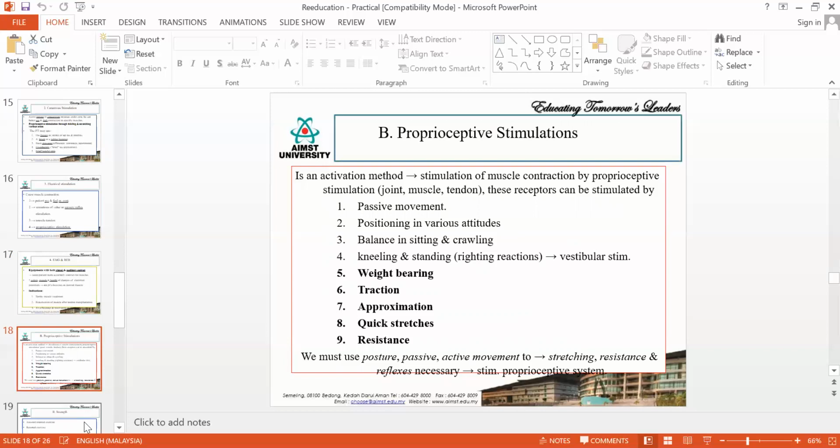The next technique to increase the muscle power is proprioception stimulation. In proprioception stimulation, we have 9 techniques. The first is passive movement. When you are giving passive movement, you will be able to initiate the proprioception. Then positioning in various attitudes. Positioning means weight bearing. If you want to improve the knee proprioception, you have to make the person stand and give weight bearing to that particular muscle. Okay, this weight bearing will help to stimulate the muscle contraction.